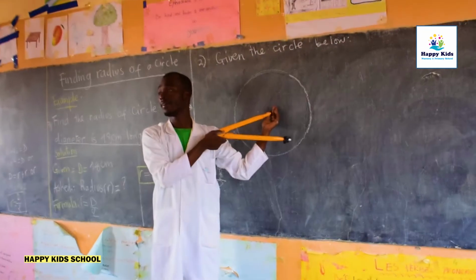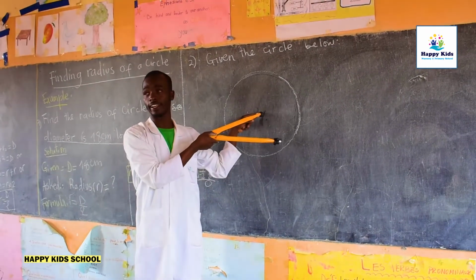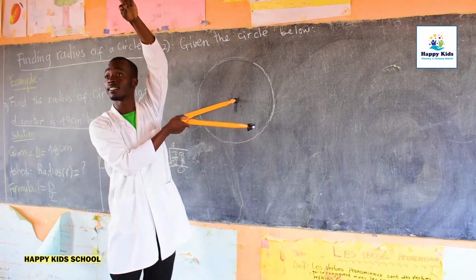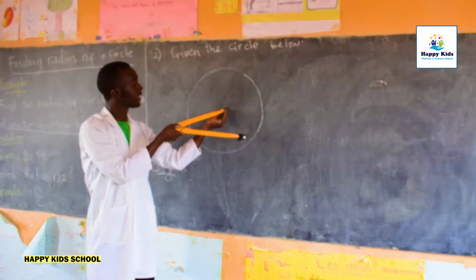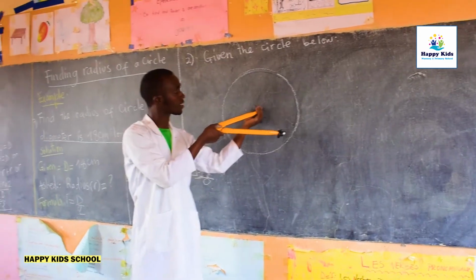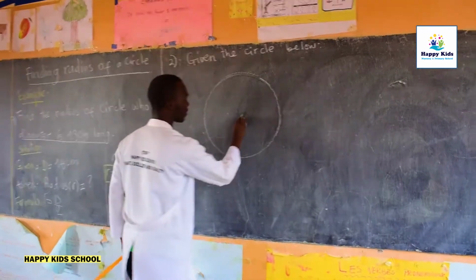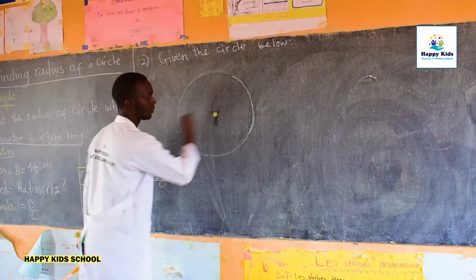This is our circle. What is this holding here? This is the center of the circle. This will show us the center of the circle. Great. This is going to be the center of our circle.